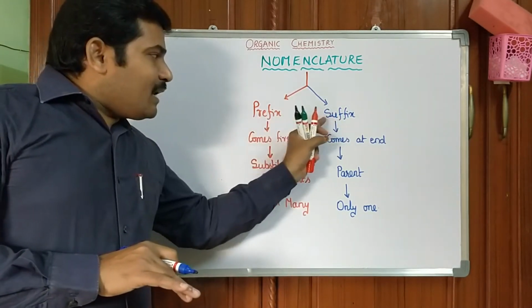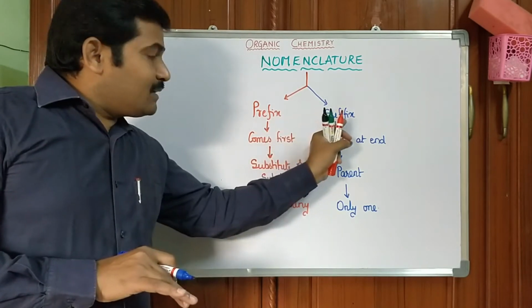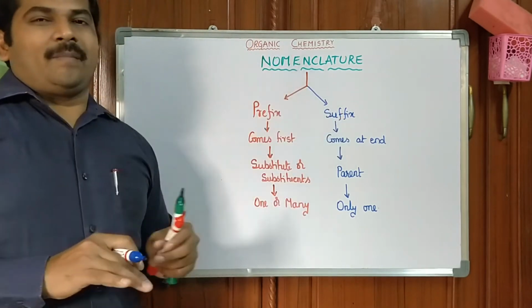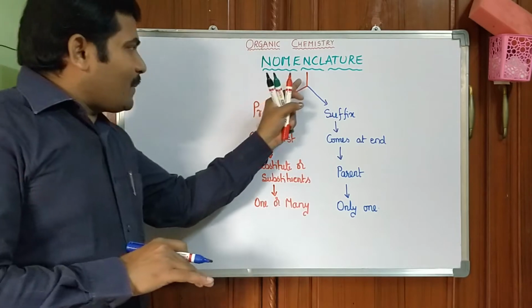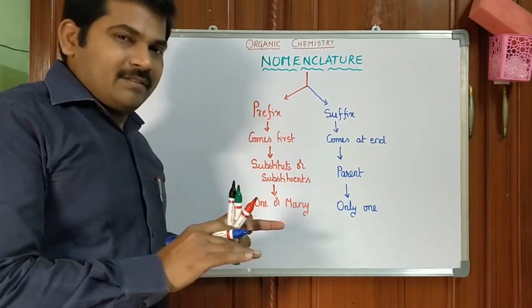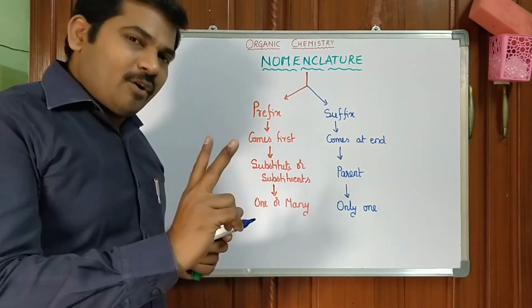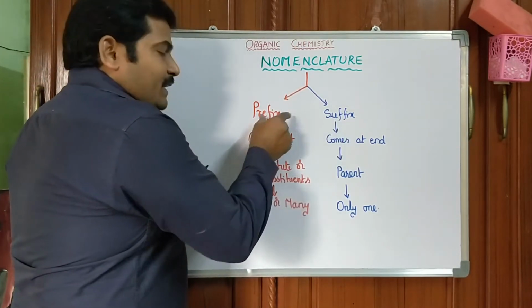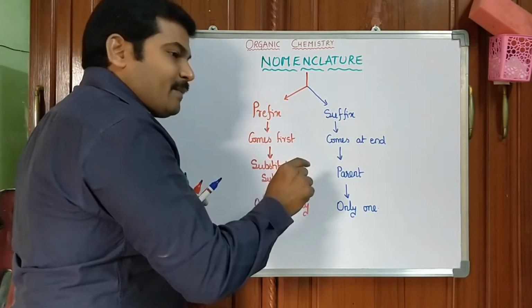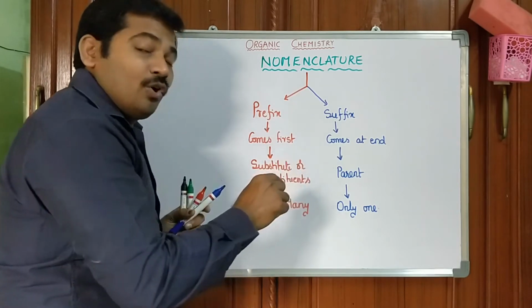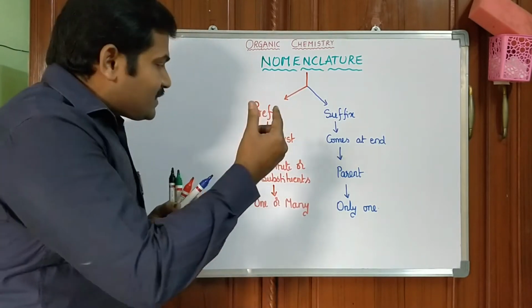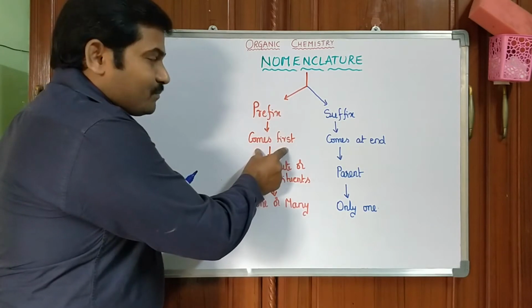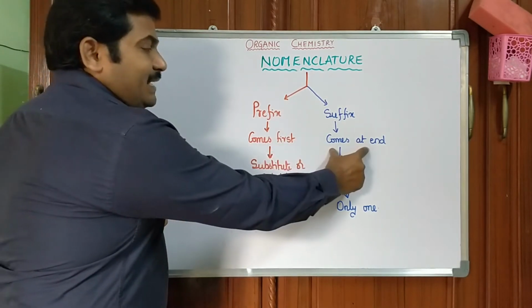Combination of prefix or prefixes plus suffix is called nomenclature. So nomenclature is nothing but a combination of prefix and suffix. In the naming of any particular organic molecule, whatever term comes first is called the prefix, and what comes at the end is the suffix.